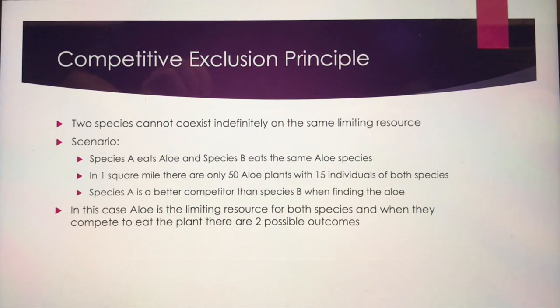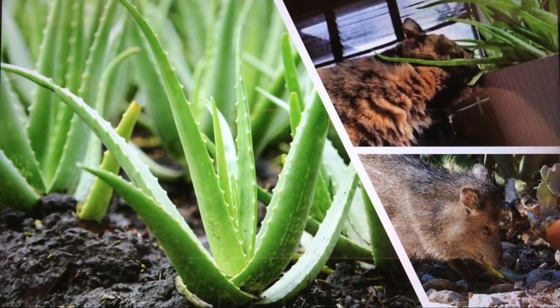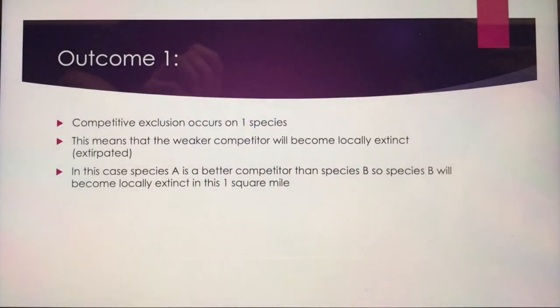In this case, the aloe is the limiting resource for both species, and when they compete to eat the plant, there are two possible outcomes following the competitive exclusion principle. So this is going to be species A and species B and the aloe. Outcome 1 is that competitive exclusion will occur on one of the species. This means that the weaker competitor will become locally extinct, also known as being extirpated. In this case, species A is a better competitor than species B, so species B will become locally extinct in this 1 square mile.